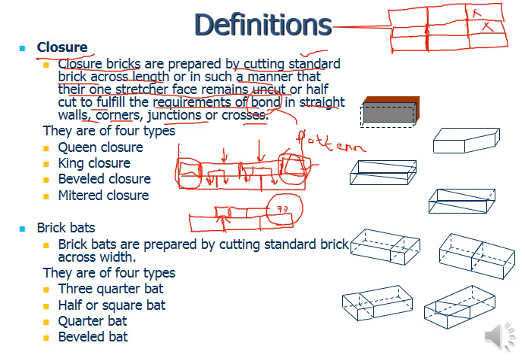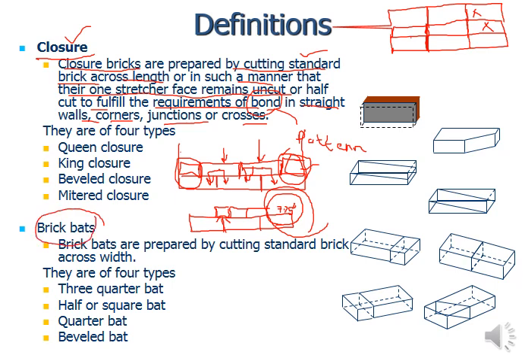So how do you accommodate or adjust this dimension? That dimension is adjusted by cutting the brick along the length or along the width, along the stretcher or along the header. If you cut your brick along the length to adjust the quoin or the corner of the wall, it is called a closer. And if you cut your brick along the width or along the header, it is called brick bats.